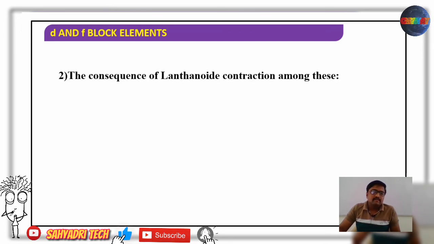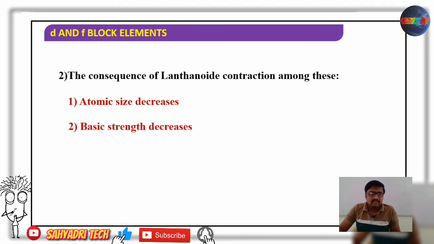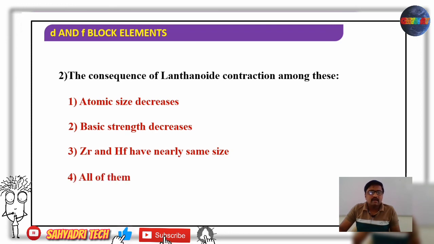Well, then the consequences of lanthanide contraction among these. There are three options. First, atomic size decreases; second, basic strength decreases; third, zirconium and hafnium have nearly the same size; or all of them. Because of lanthanide contraction, there is a steady decrease in atomic and ionic radii, basic strength decreases, and zirconium and hafnium, though they belong to different periods, have nearly the same size. Yes, all of them are true. All three are consequences of lanthanide contraction.